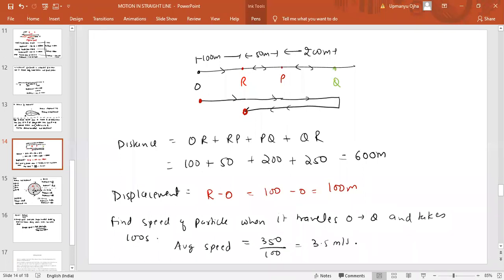So average speed is the total path length covered by the body divided by the total time taken. That is the average speed of the particle. Fine. I hope you understand this. Now you can find more. If I give you more conditions, that the particle started from point O and reaches point R after traveling from O to Q and then Q to R. It took 150 seconds. Then what is the average speed? You need to find the total distance traveled by the particle and total time taken. If you know that, you can find the average speed of the particle. That is what average speed means.